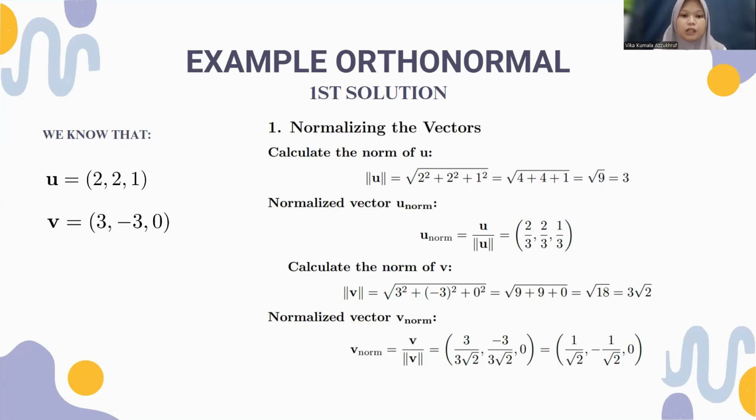Next, we will calculate the norm of v. Length of v equals root of 3 squared plus minus 3 squared plus 0 squared. Then we get 3 root of 2. Next, normalize vector v norm. The formula is v norm equals v divided by length of v. Then we get vector 1 divided by root of 2, minus 1 divided by root of 2 and 0.